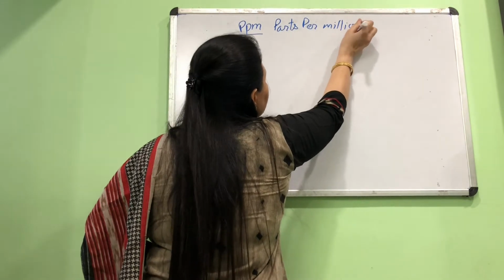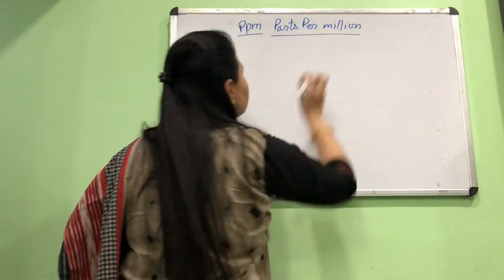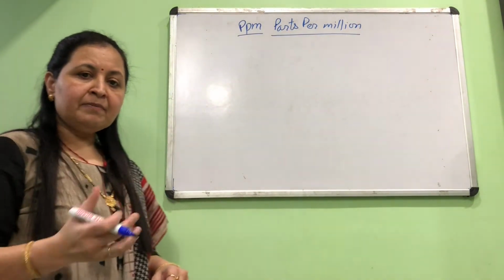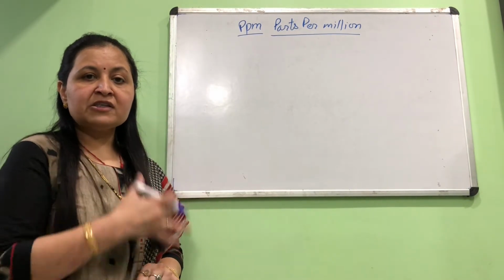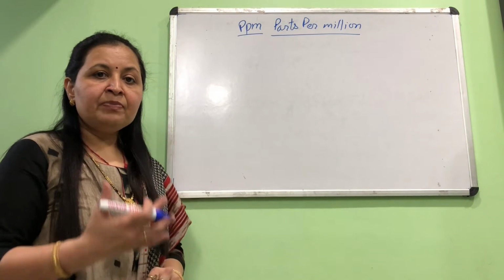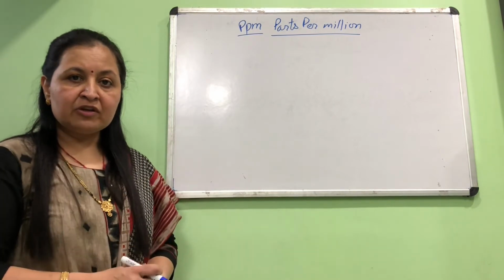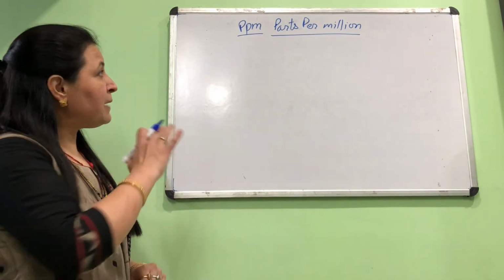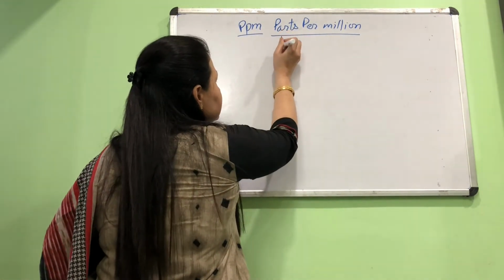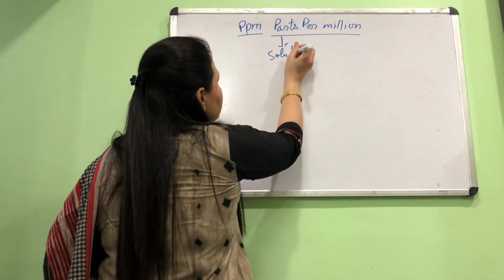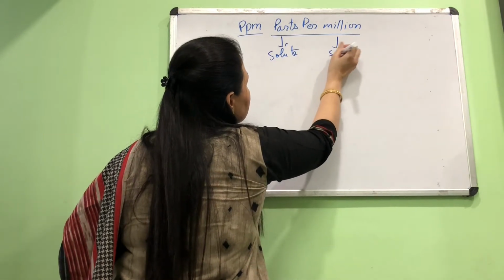As far as definition is concerned, parts per million, again similar to our previous two discussions, the first part of the definition or the name is for the solute and the last part is for the solution. So in parts per million, the first part is for the solute and the million part is for the solution.